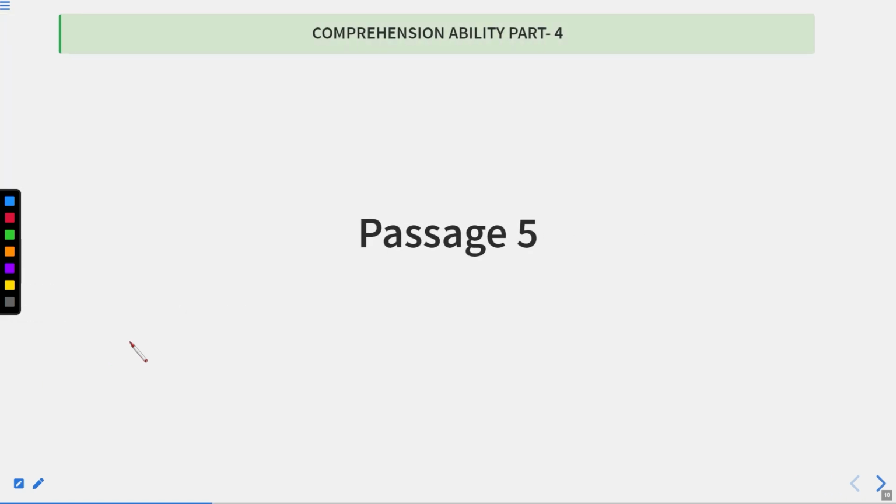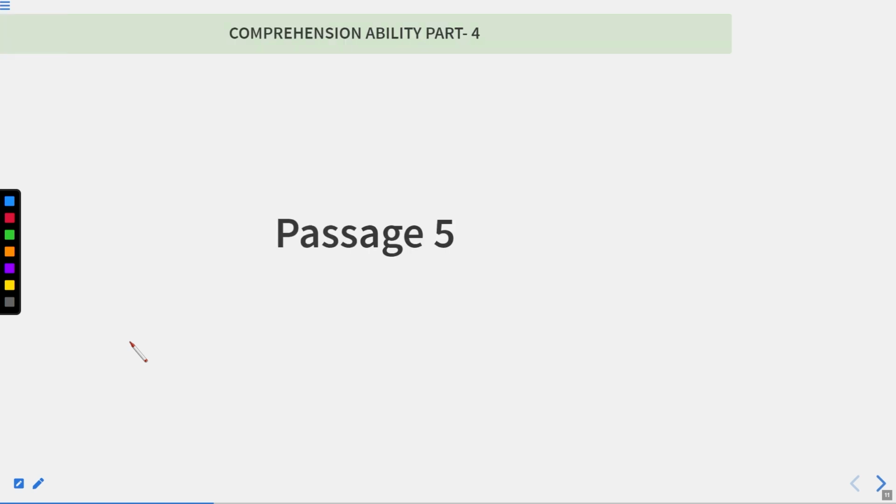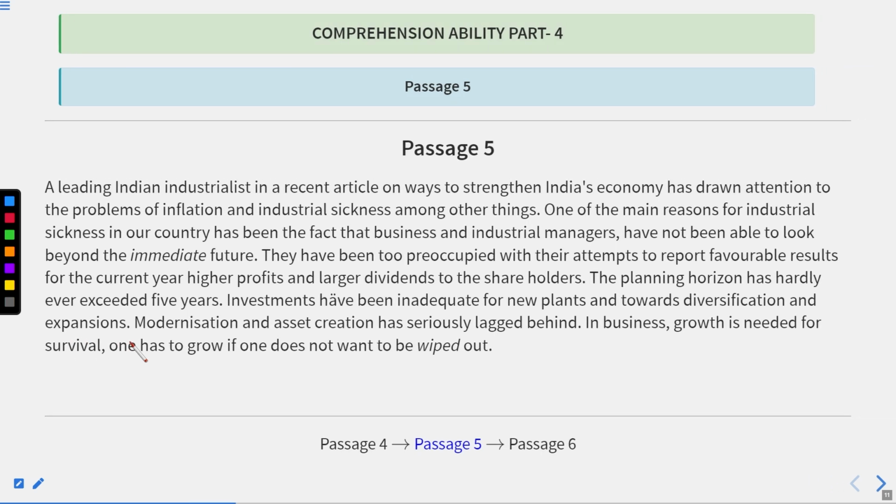Okay, this is passage number 5 now. So passage number 4 is finished. It contained only 5 questions. Now it is passage number 5. So let us move to the passage number 5 now. Well, what the passage number 5 is about, let us read a few lines of it first.